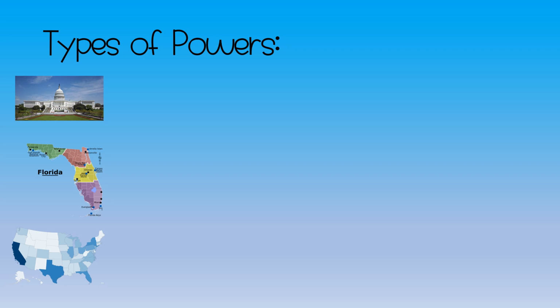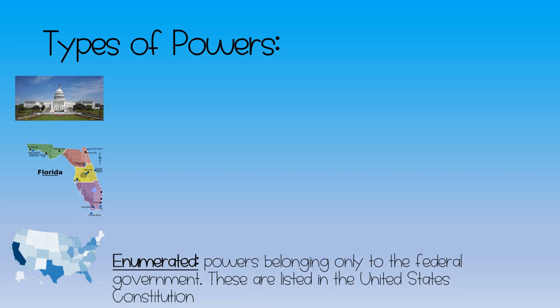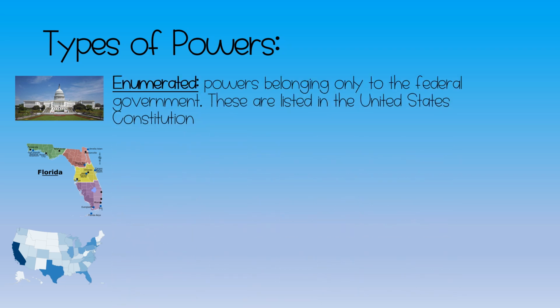Okay, the types of powers that we have. There are 3 different types of powers, starting with enumerated powers. So these are powers belonging only to the federal government. They are listed in the United States Constitution. So enumerated basically means that they are explicit. They are listed out in the Constitution, and that means they are powers belonging only to the federal government.